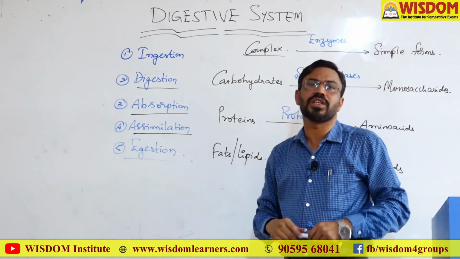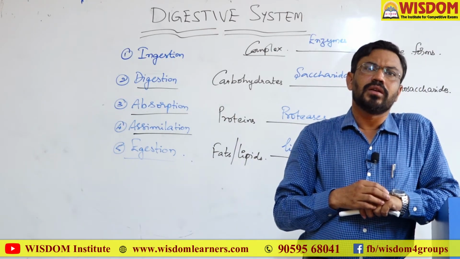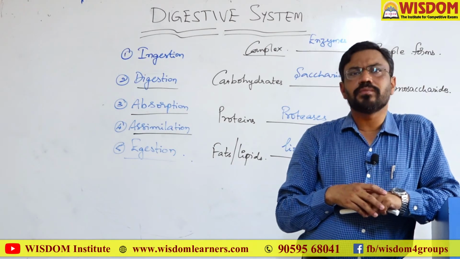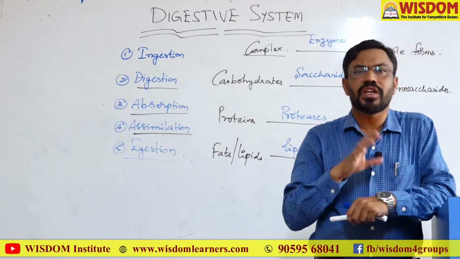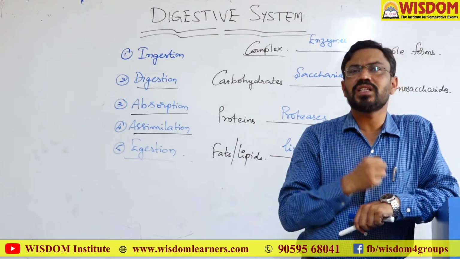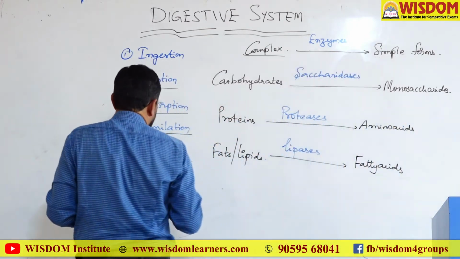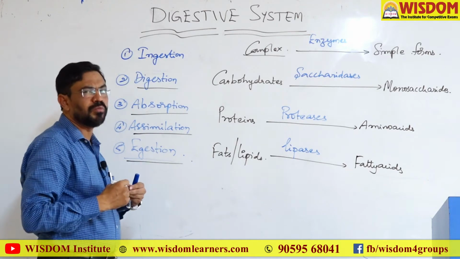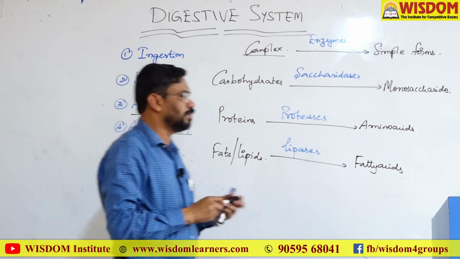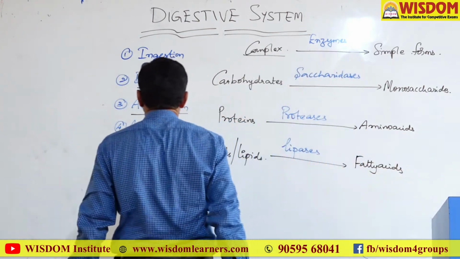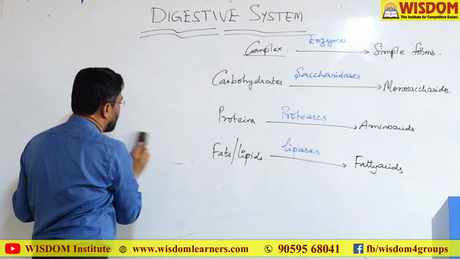And then finally egestion. Not all the food material which we have taken in will be digested. Some of the food material remains as undigested waste material, and this will be eliminated from the body in the form of feces. This is called egestion. Simply, expelling of undigested waste material from the body is called egestion. So these are the 5 physiological activities in the digestive system: ingestion, digestion, absorption, assimilation and egestion.